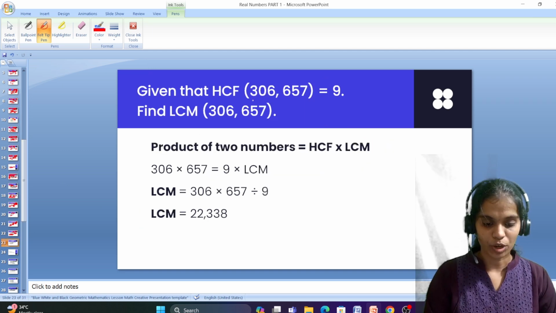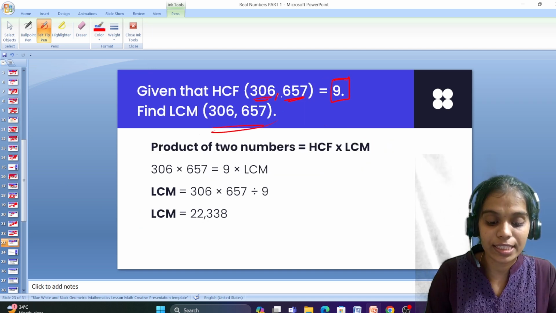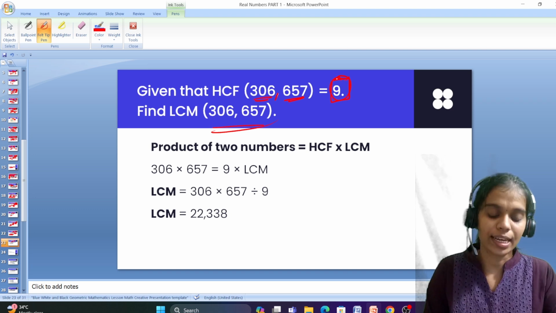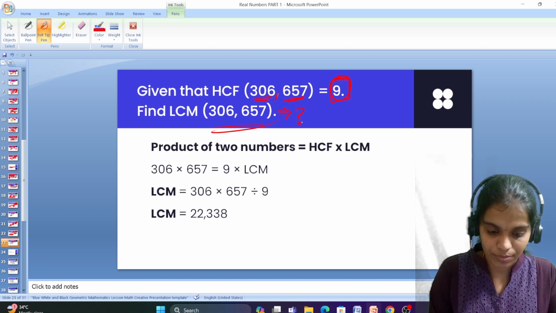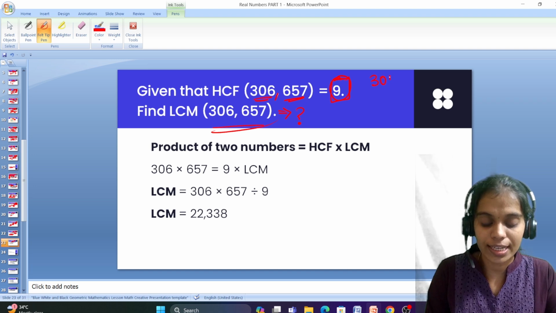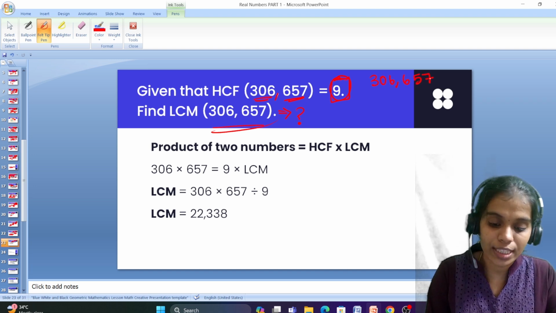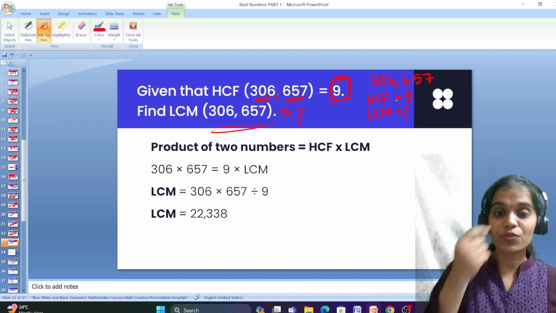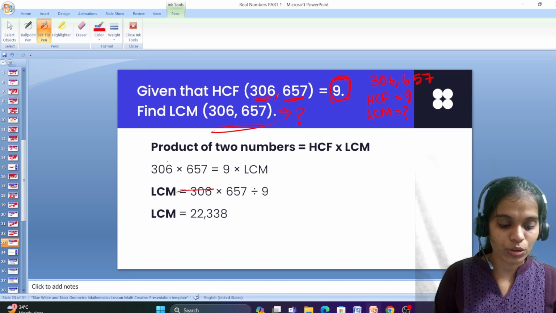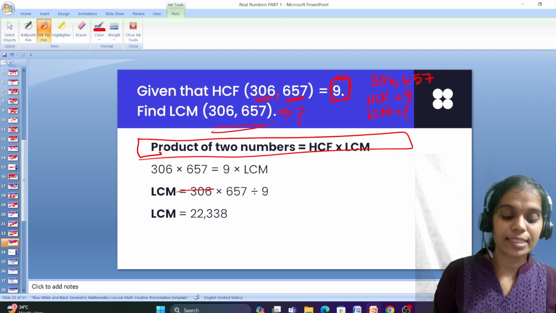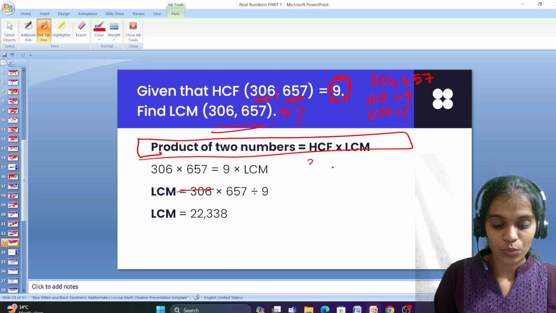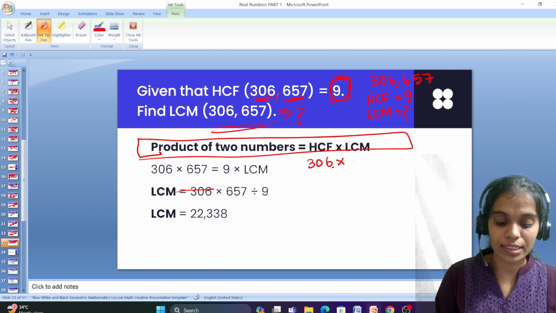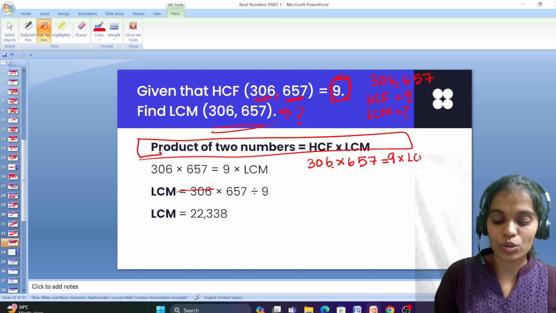Okay. Next problem. Given that HCF of 306 and 657 is 9, we need to find the LCM. So what are the two numbers? 306 and 657. What is the HCF? HCF is 9. What do I need to find? I need to find LCM. For this we learnt a formula, right? Product of two numbers equals HCF into LCM. So 306 into 657 equals 9 into LCM.